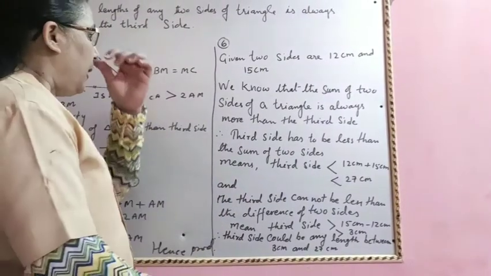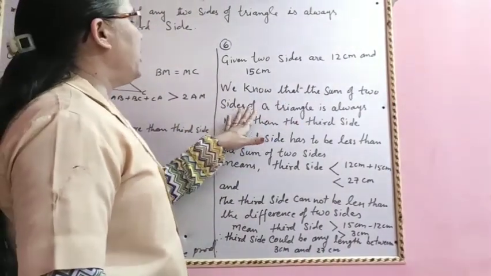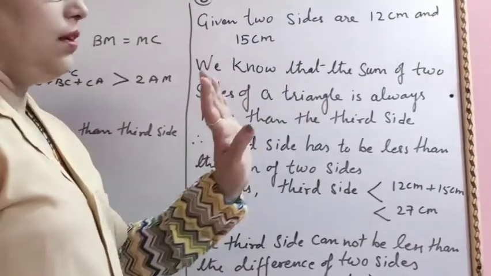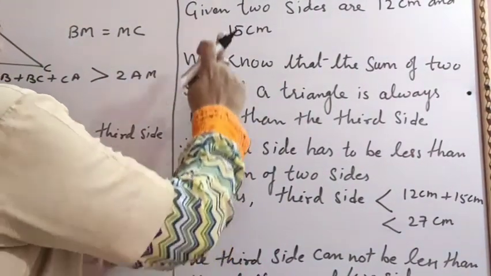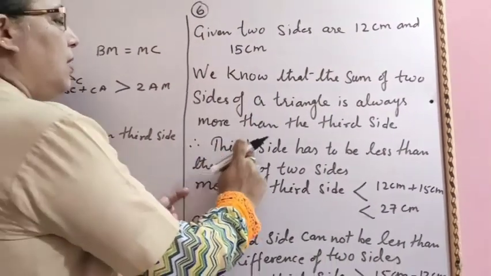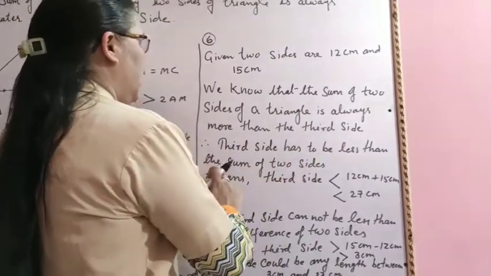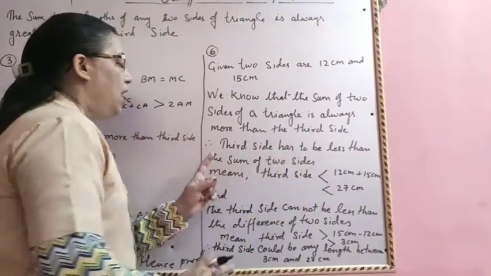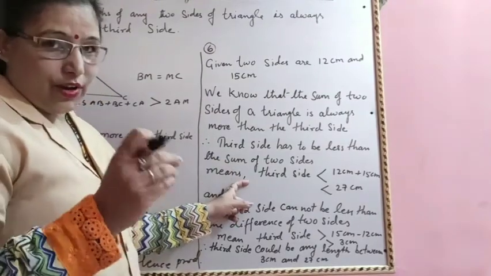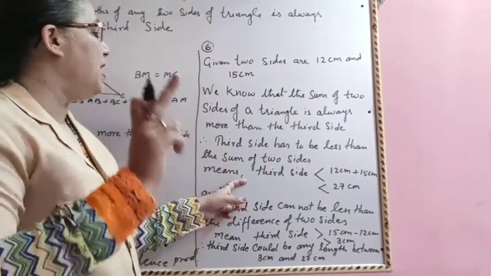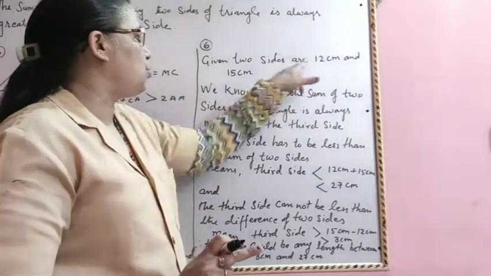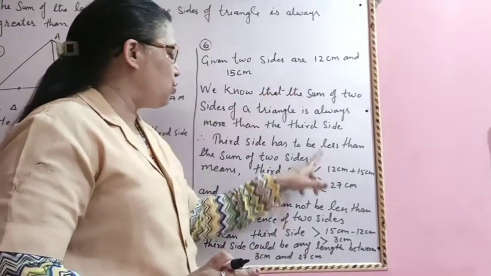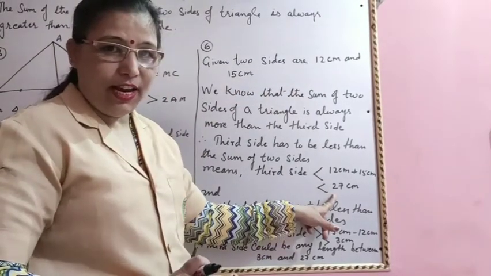Now, we know that beta, the sum of two sides of a triangle is always more than the third side. Now, the third side we are finding has to be less than the sum of the two sides. So firstly we will add these two sides. We are getting 27 centimeter.